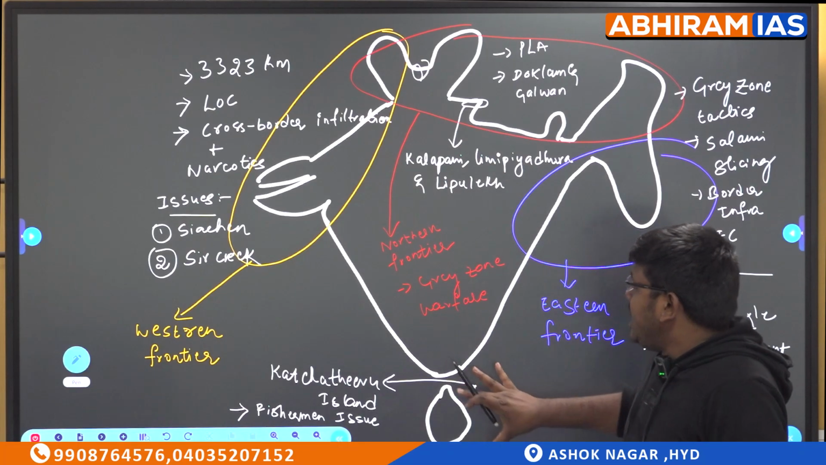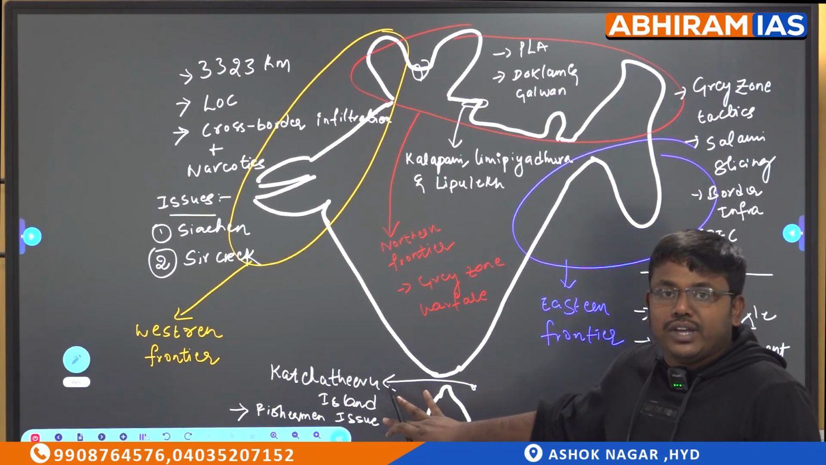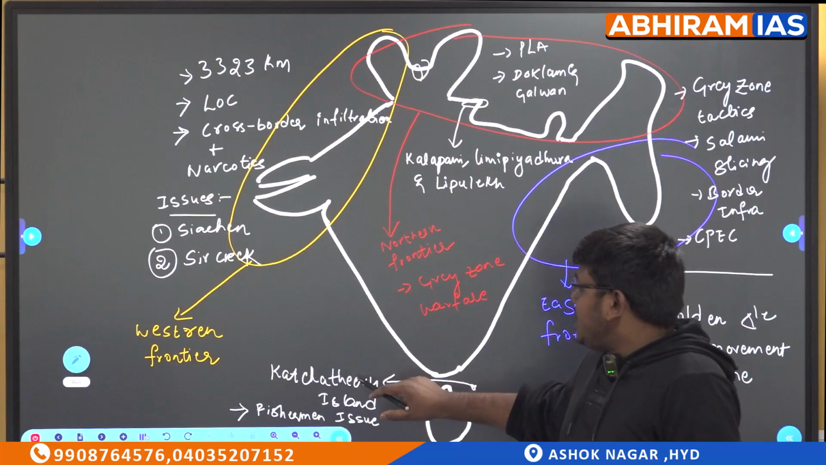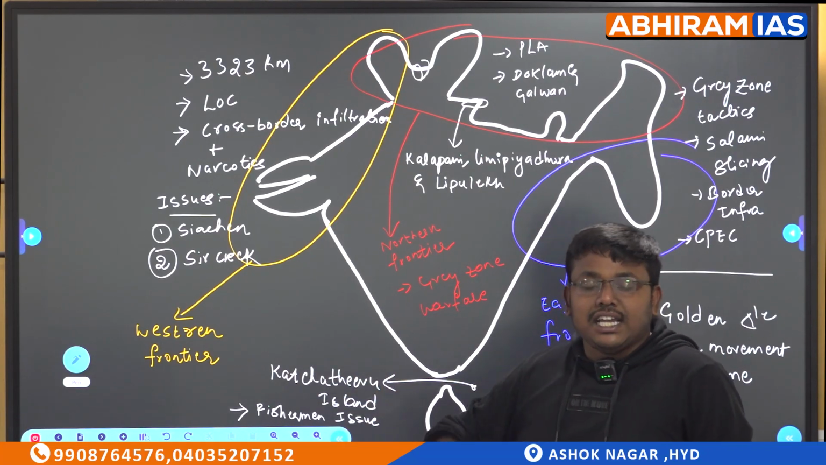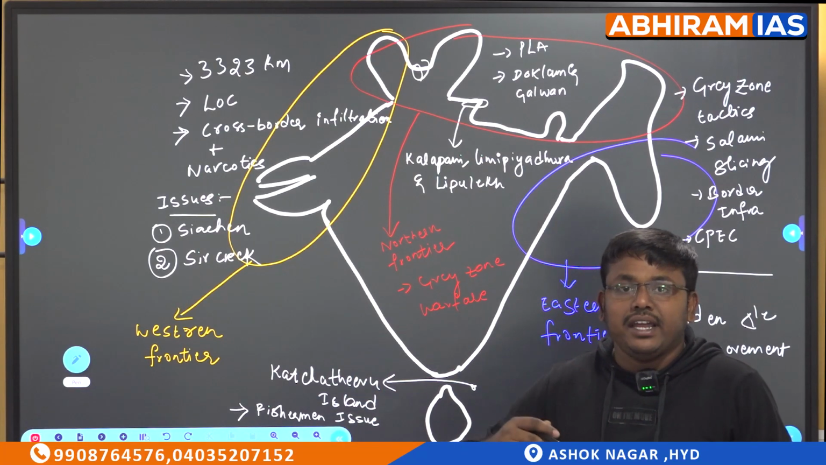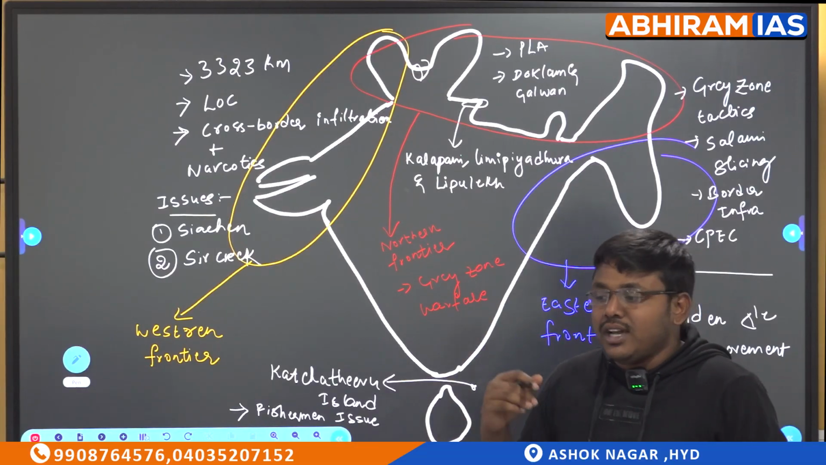That is, we are having here Sri Lanka. So what is one major issue we are having here with Sri Lanka? That is Kachativu Islands. So Kachativu Islands have been given to Sri Lanka by India in 1971. So then